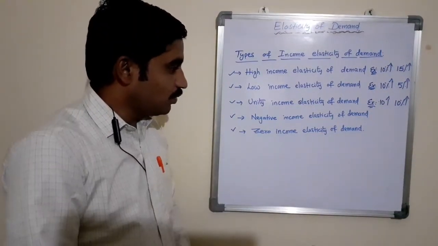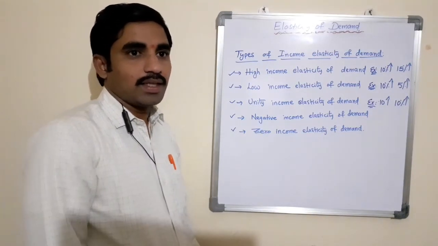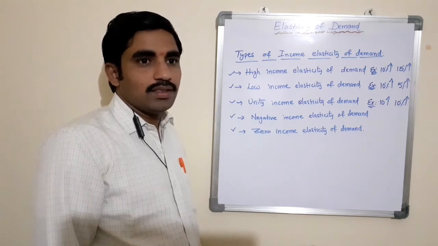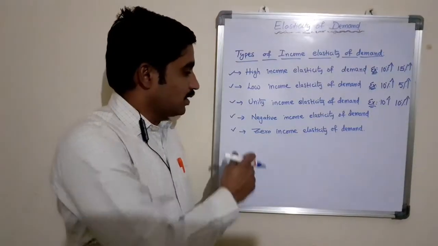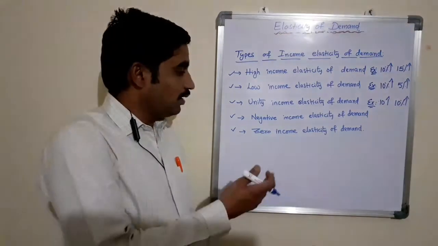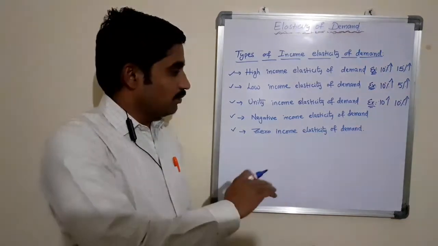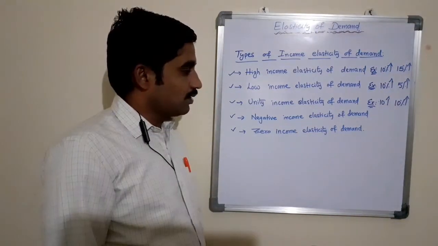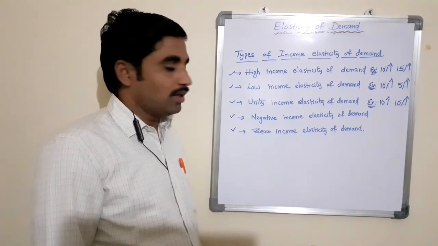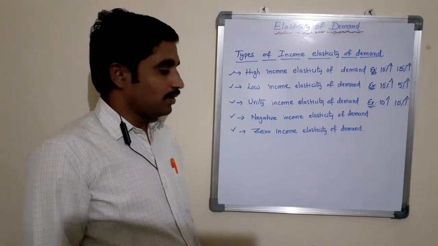Then a negative income elasticity of demand. In this case, increase in income leads to decrease in quantity demand, which is said to be negative income elasticity of demand. Here also there is a relationship between both the income of the consumer as well as the quantity demand of a product, but here there is a negative income elasticity of demand.